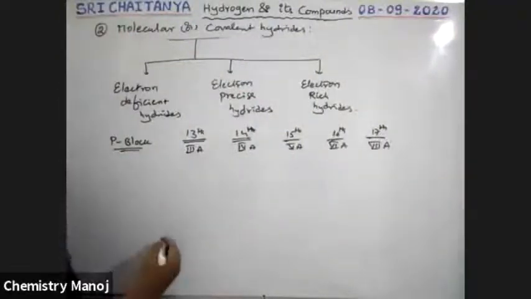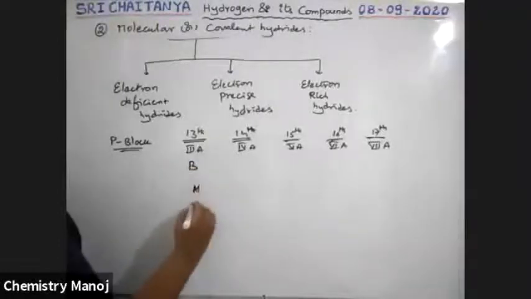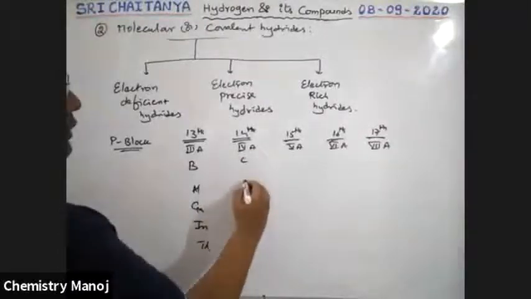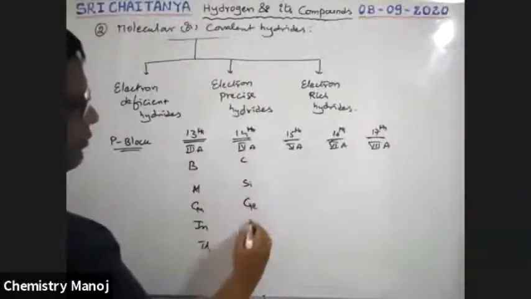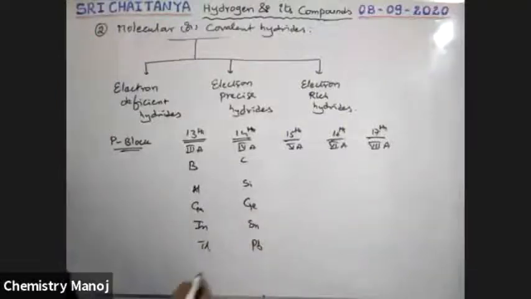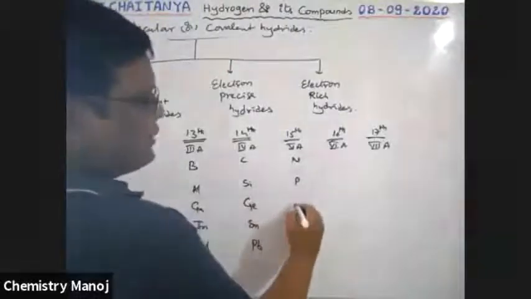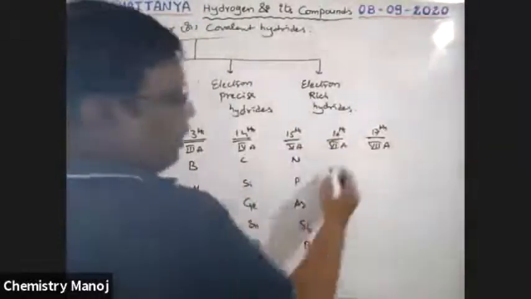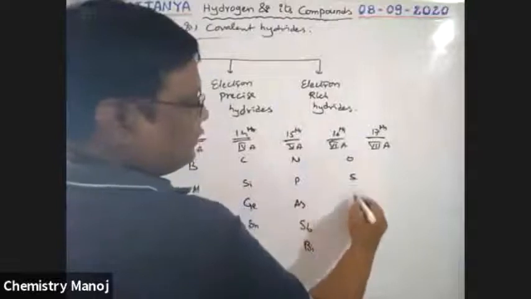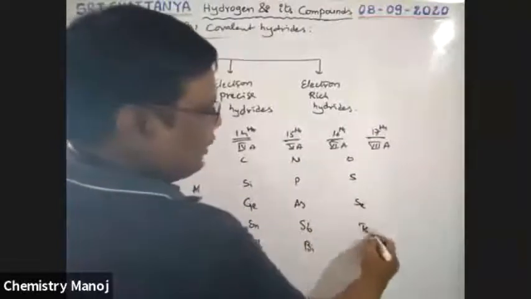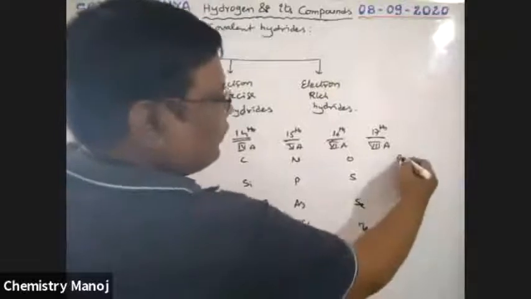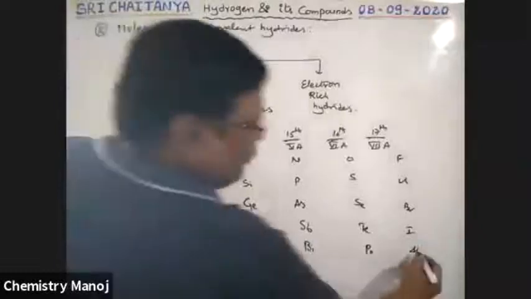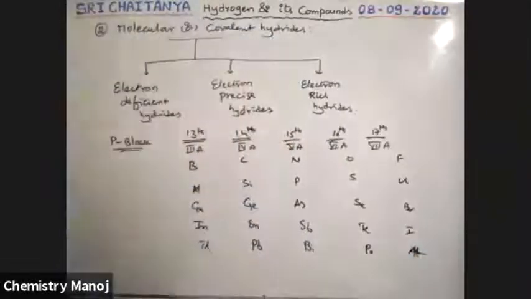Now, what are those elements? This is boron, aluminum, gallium, indium, thallium. Next, carbon, silicon, germanium, tin, lead. Nitrogen, phosphorus, arsenic, antimony, bismuth. Next, oxygen, sulfur, selenium, tellurium, polonium. Fluorine, chlorine, bromine, iodine, astatine. These are the elements in those groups, boys.